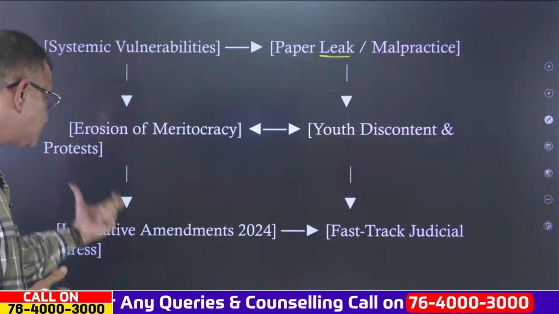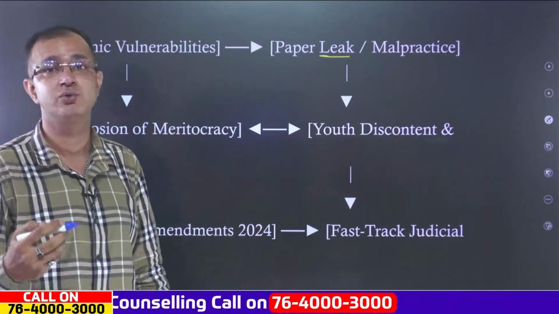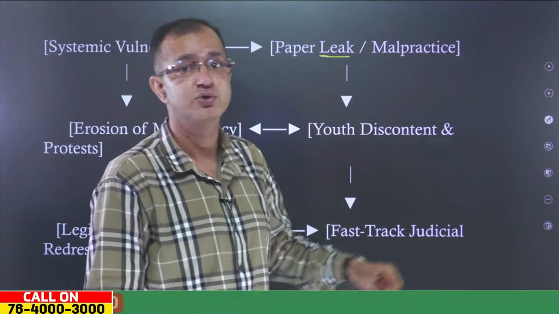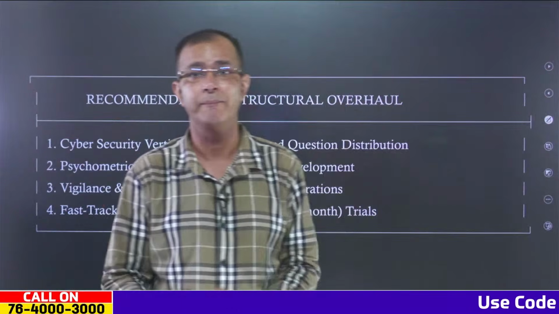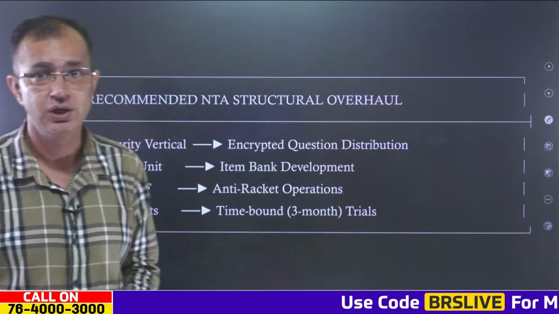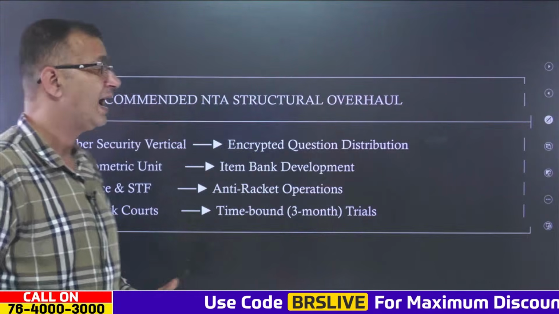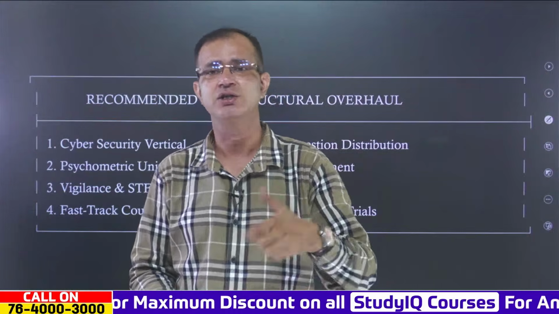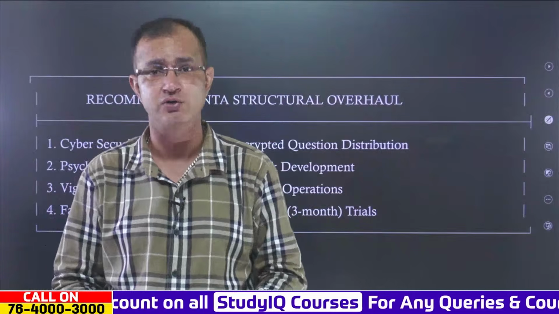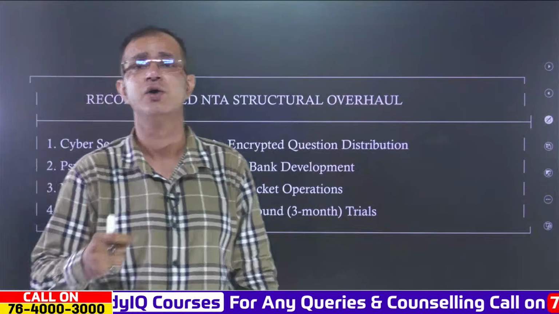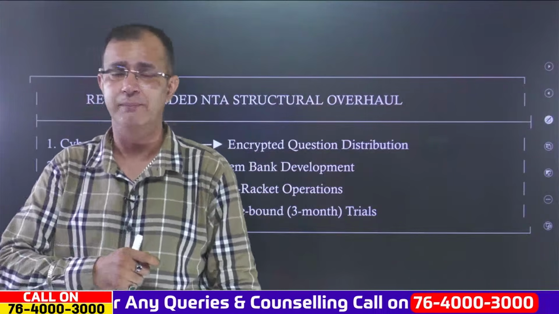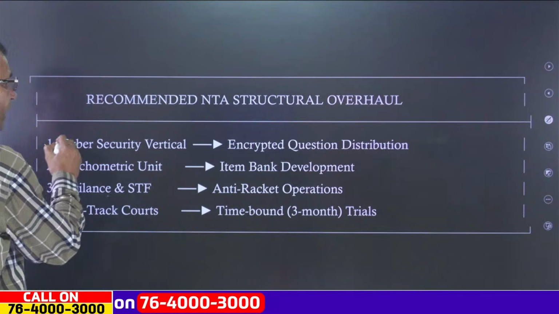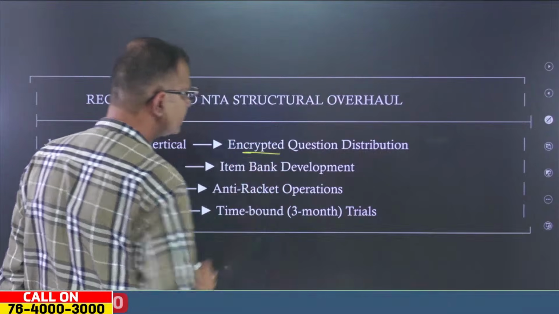The measures are the legislative amendments to the 2024 Act, and also the fast track judicial redressal proposed by the Centre to address the systemic vulnerability we are talking about. Now, this is quite important because there has to be a complete overhaul of the National Testing Agency. It is not just about proposing amendments to the 2024 Act, but the government must move towards a complete overhaul of the examination system, where the first thing is cyber security, where encrypted question paper distribution must be done.